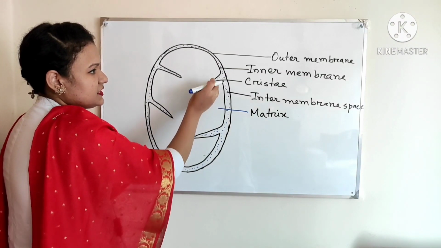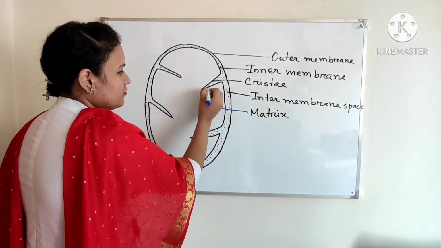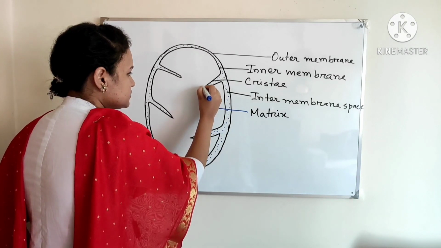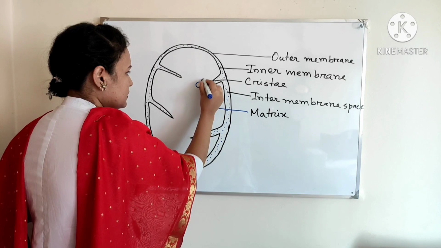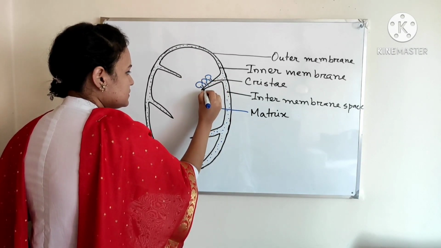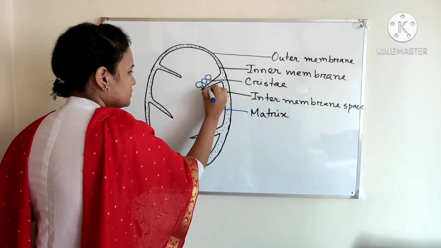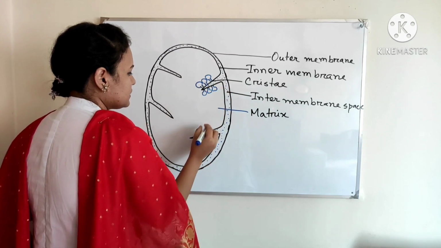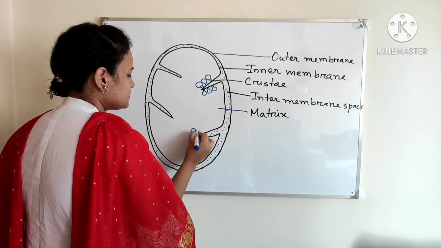This inner membrane has some round shape structures.